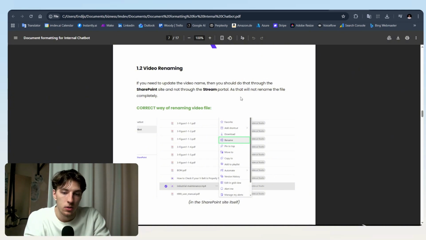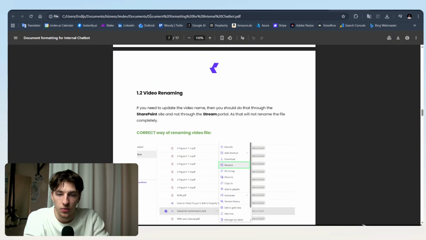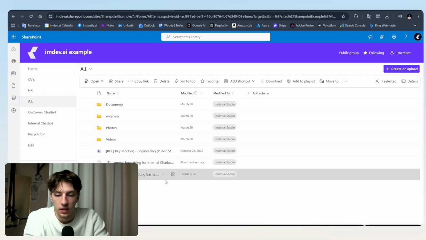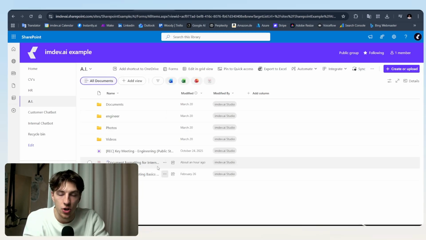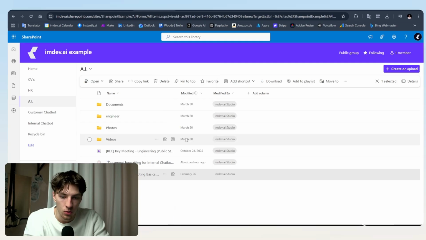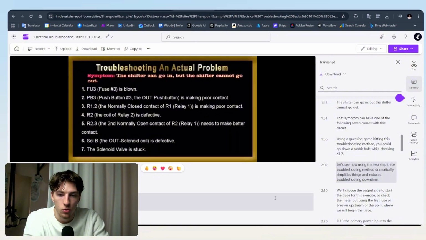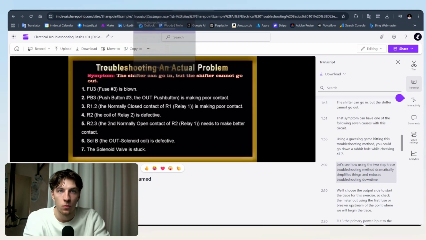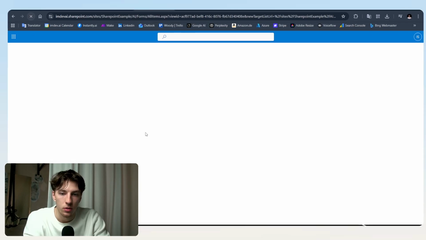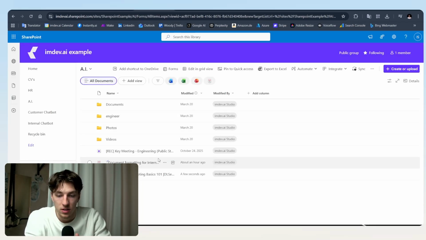The next thing about videos is renaming, and specifically for these Microsoft clouds, the video is in this example SharePoint. When you want to rename the video, you want to do it in this main SharePoint cloud. When you click here, you find rename, and then you put the name you want, right? But the thing you wouldn't want to do is, when you have the video opened here in this video platform Microsoft has, rename the video here, for example, let's put renamed like this and then save. Then this renamed video name wouldn't show up in the main SharePoint, which may lead to some mistakes if you're asking for a specific file.